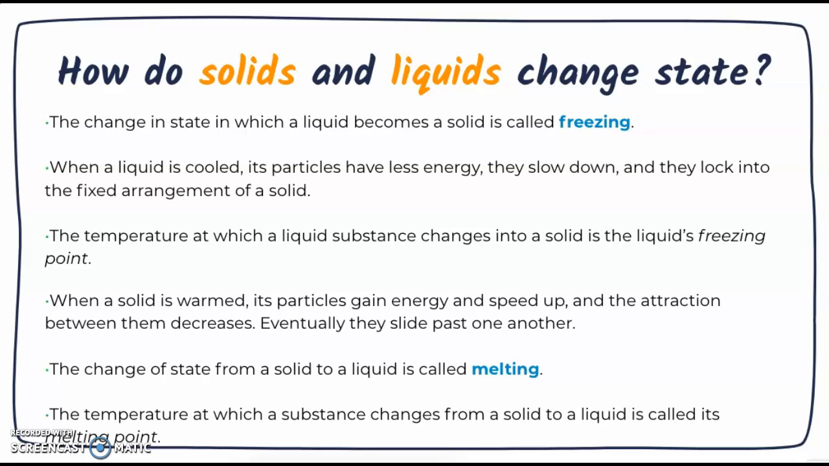Some ways this can happen: the change of state from a liquid to a solid is called freezing. When a liquid is cooled, its particles have less energy, they slow down, and they lock into the fixed arrangement of a solid. The temperature at which a liquid changes into a solid is the liquid's freezing point. When a solid is warmed, its particles gain energy and speed up, and the attraction between them starts to decrease, and eventually they begin to slide past one another again. The change of state from a solid to a liquid is called melting, and the temperature at which a substance changes from a solid to a liquid is called its melting point.